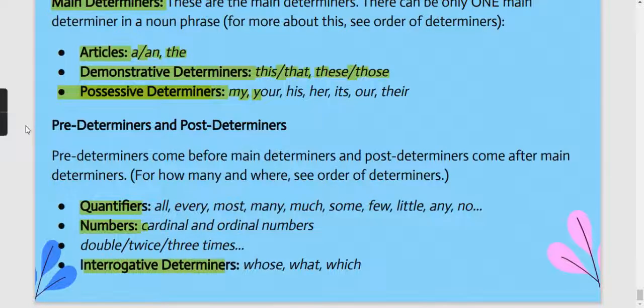Predeterminers and postdeterminers words देख के ही clear हो गया होगा that predeterminers will be coming before main determiners and postdeterminers will be coming after the determiners. So predeterminers or postdeterminers में quantifiers will be coming, numbers will be coming, then interrogative determiners will be coming. Interrogative determiners again will be those determiners that would be asking questions, like whose, what, which, where. So this is the thing.